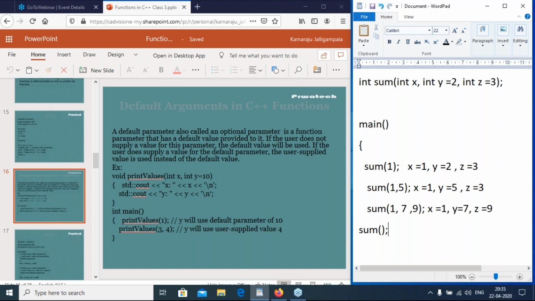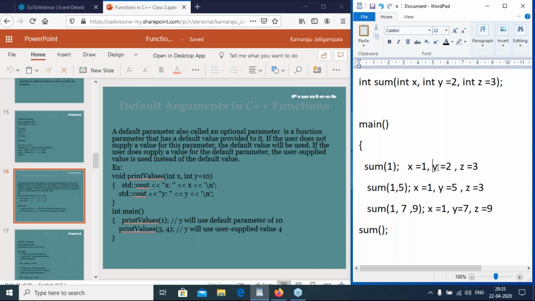So a default parameter, also called an optional parameter, is a function parameter that has a default value provided to it. If the user does not supply a value for this parameter, as in sum(1), the default value will be used.